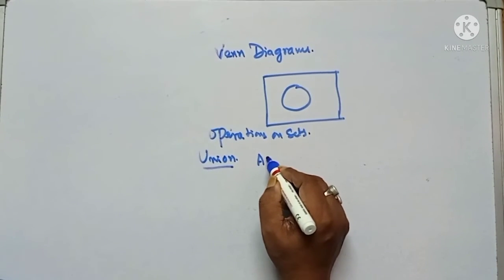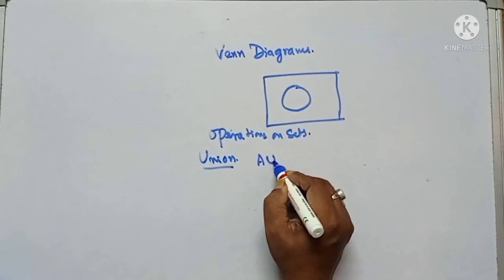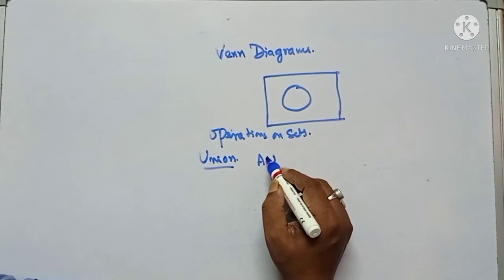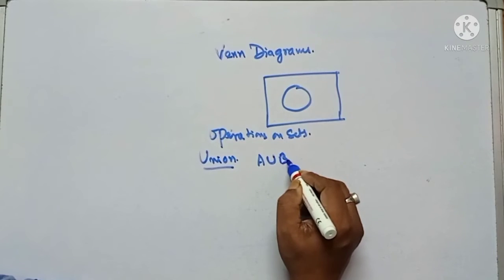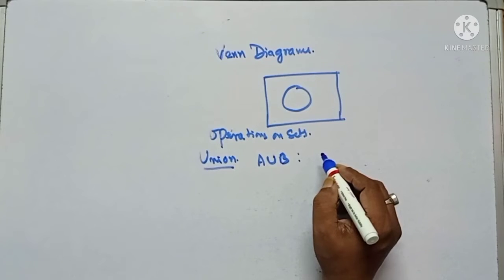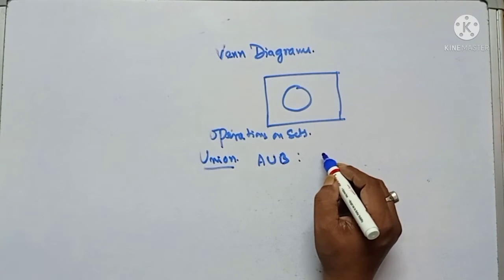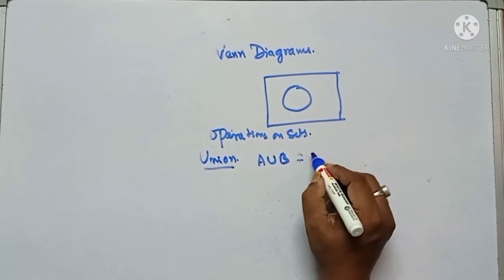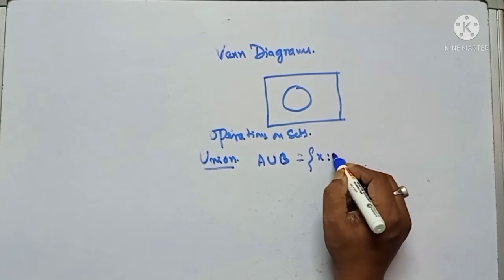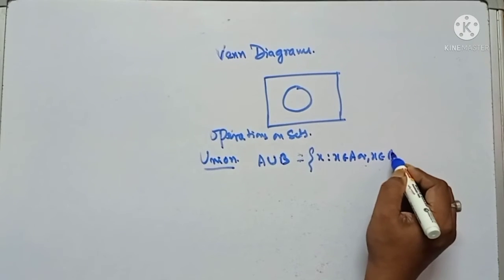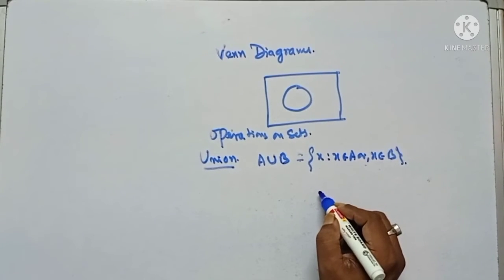A union B is represented by the capital letter U, A union B. Its definition is: X such that X belongs to A or X belongs to B. This is the definition of union.